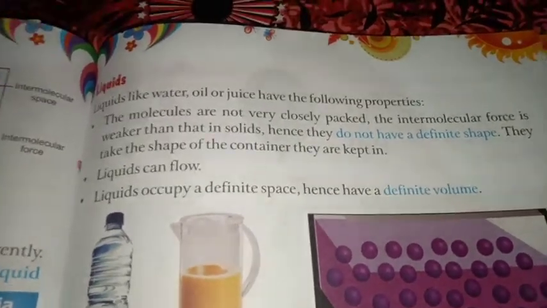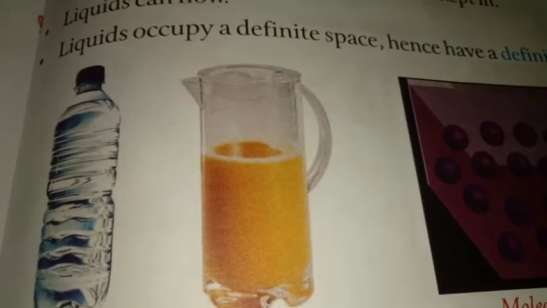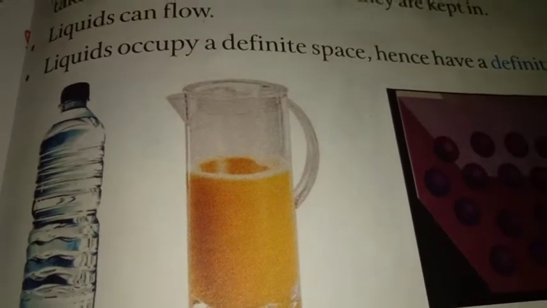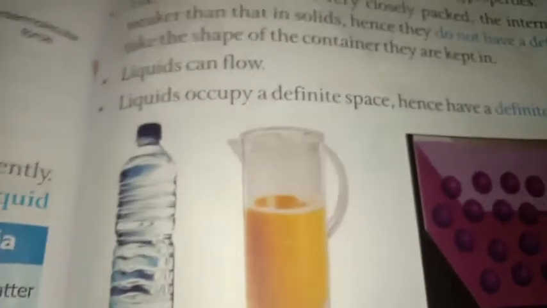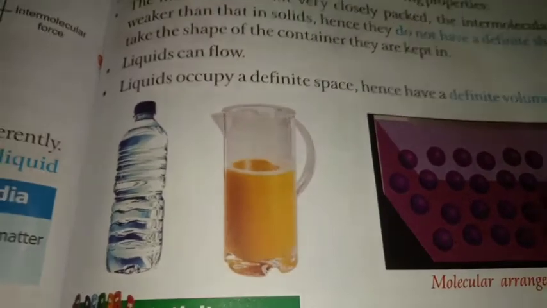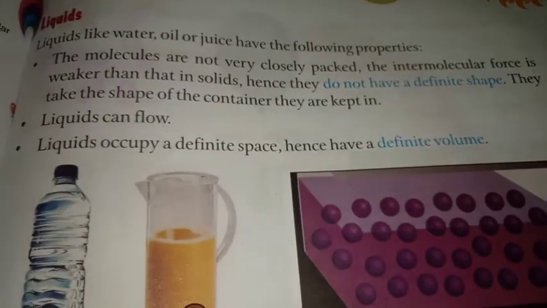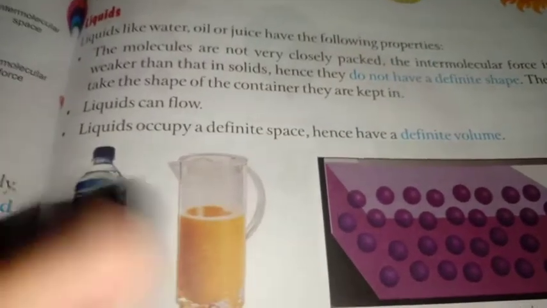Container means, for example, if you pour water in a bottle, water will take the shape of the bottle, isn't it? It will fill the whole bottle, exactly as the shape is. So liquid takes the shape of a bottle, and if you pour juice or water in a jar, this is a glass jar. Now this juice will take the shape of this jar. That means liquids take the shape of the container. Container means it may be a bottle or it may be a jar.